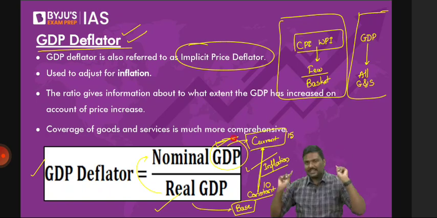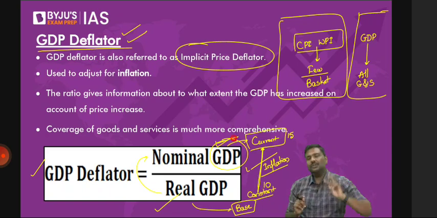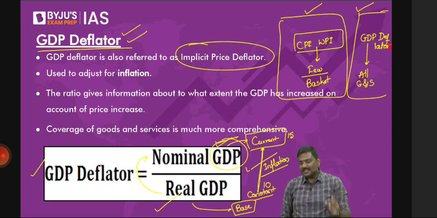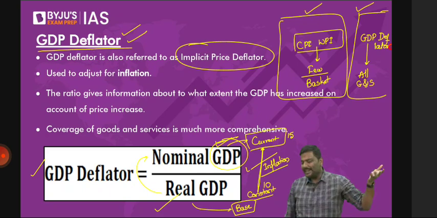What is the inflation in the overall market? Now, second question to all of you. Tell me, which is a better indicator of inflation? Is the GDP deflator a better indicator, or are CPI or WPI better indicators? Now it should be very simple.